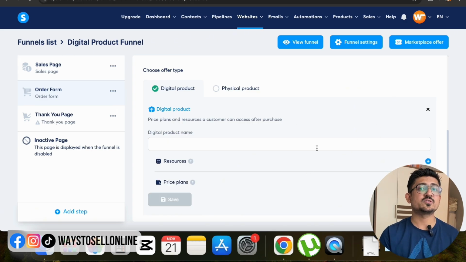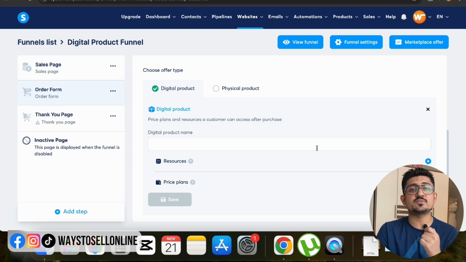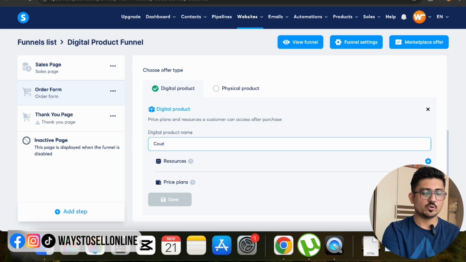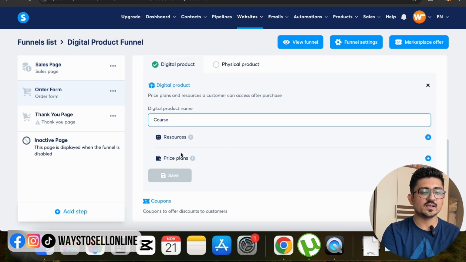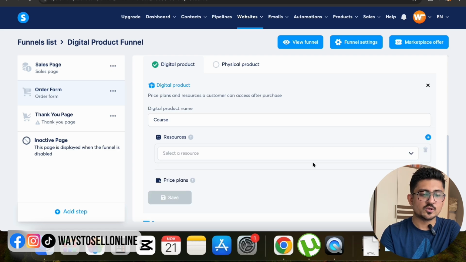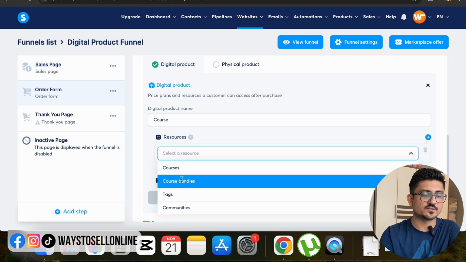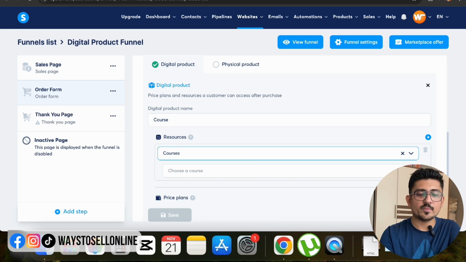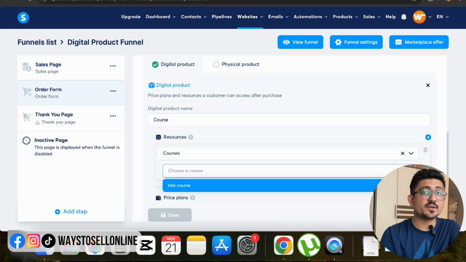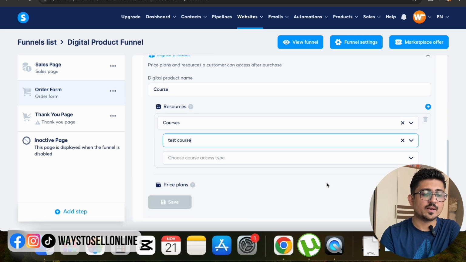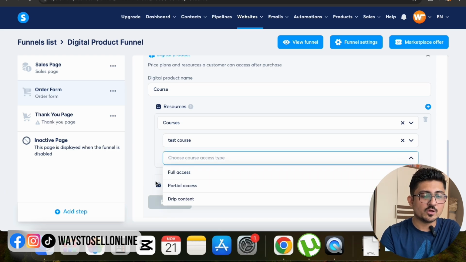So let's suppose I want to sell my online course as a digital product in this funnel. I have to give it a name like course here, and then in the resources and pricing, I need to add a course and then I need to add a pricing. If I click on plus on the resource, here I can select a resource which is online course. But if you want any other product, you can choose course bundle, tags or communities. So let's select course, and from here I can select a course which I just created in my account as a test course. So click on test course and then I can choose the access type, like if I want to give full access or half access depending on the payment. I can click on full access.